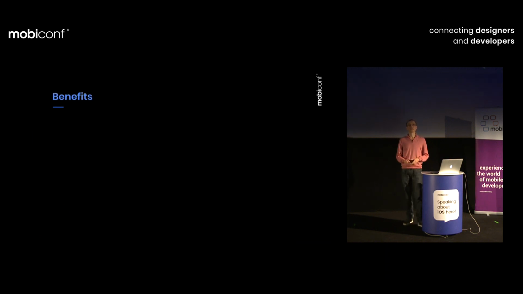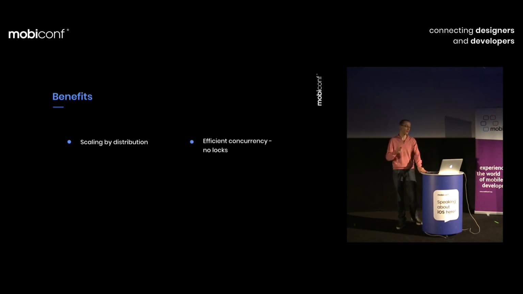So what are the benefits of some generic actors? First benefit is that we've got an easy way to scale our system. We are just adding extra actors to the pool of workers, like secretaries. Because none of our actors are actually waiting, we've got no locks, so the system works efficiently, of course, if we are implementing it correctly.